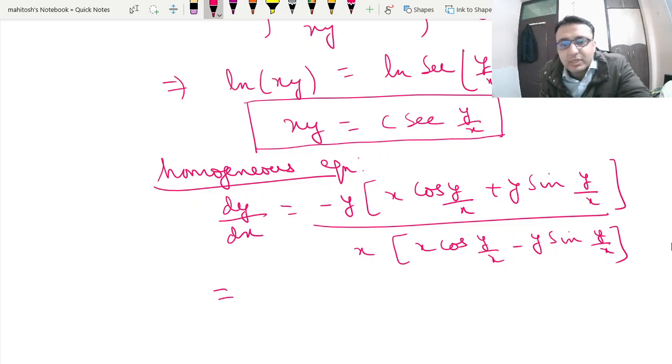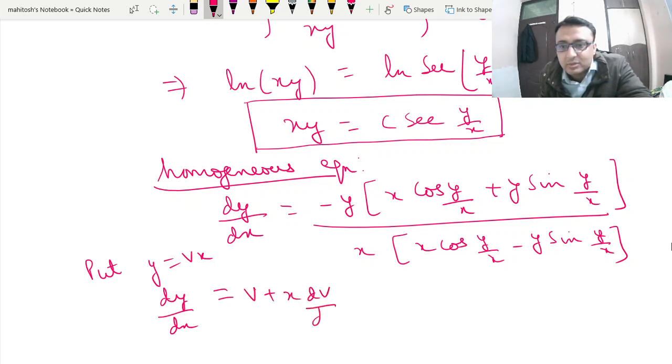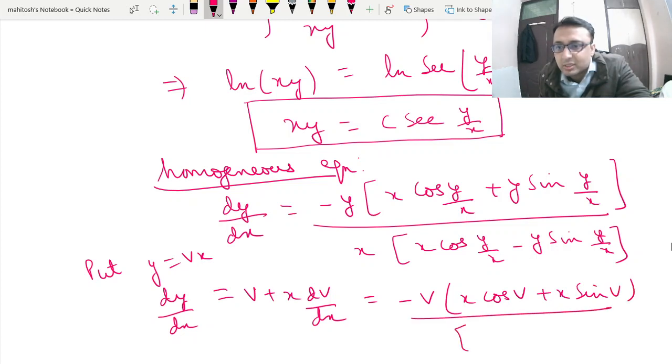So what we do, we can put y is equal to vx. This we can write as dy by dx, and we can write this as v plus x dv by dx. This can be written as minus of (v x cos v plus x sin v) upon (x cos v minus v sin v).